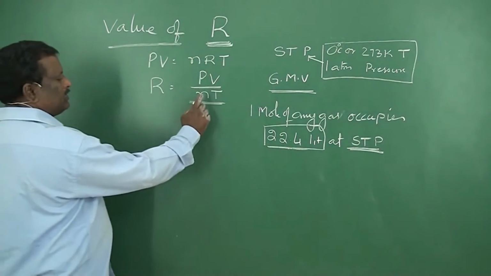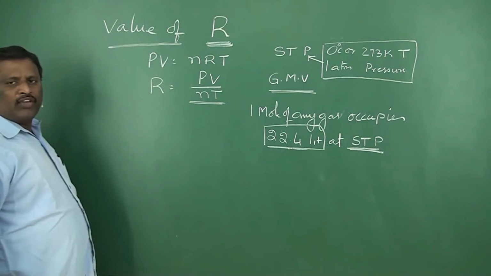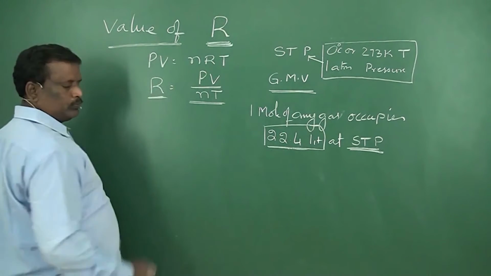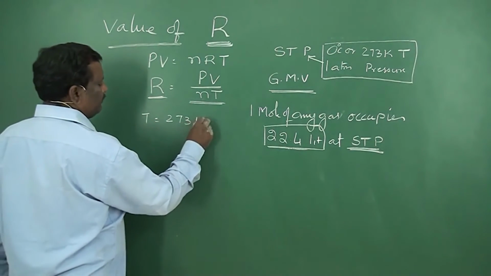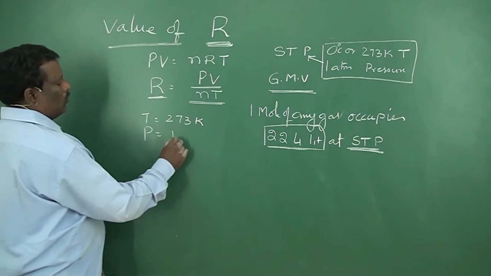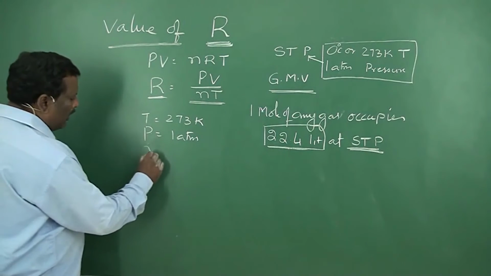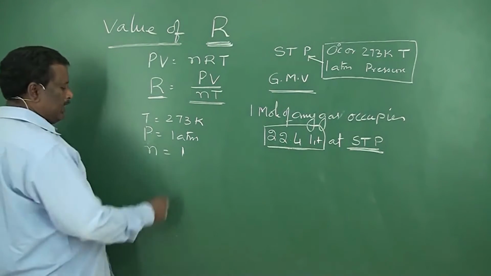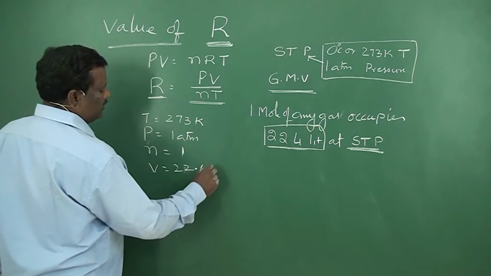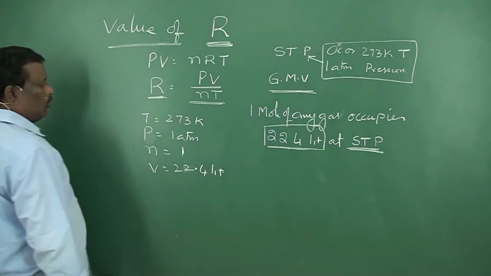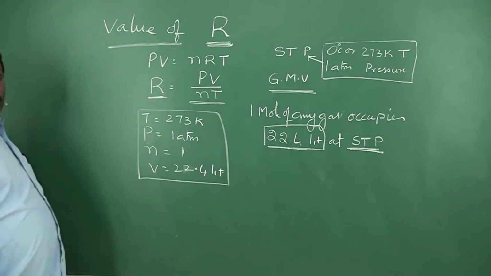So now let us take 1 mole of gas at STP conditions to evaluate this R value. At STP conditions, capital T is equal to 273 K. Pressure P is equal to 1 atmosphere. This is standard temperature and standard pressure. For 1 mole of gas, n is equal to 1, and it occupies 22.4 liters volume. So these are the 4 values for 1 mole of gas at STP conditions.